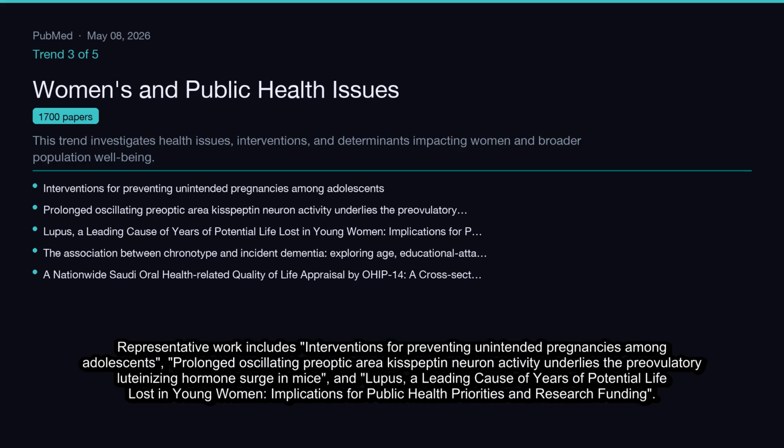Representative work includes interventions for preventing unintended pregnancies among adolescents. Prolonged oscillating preoptic area Kisspeptin neuron activity underlies the preovulatory luteinizing hormone surge in mice. And lupus, a leading cause of years of potential life lost in young women. Implications for public health priorities and research funding.